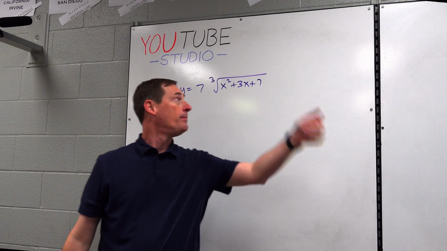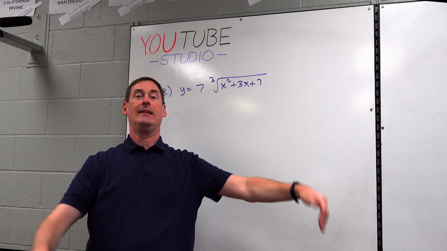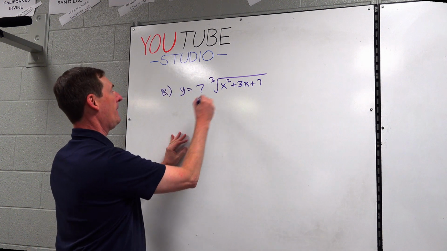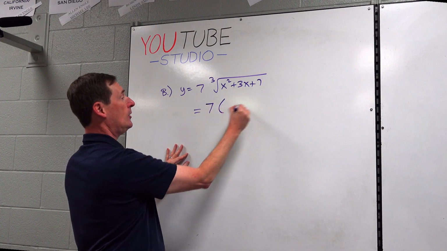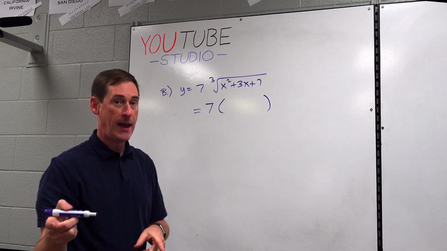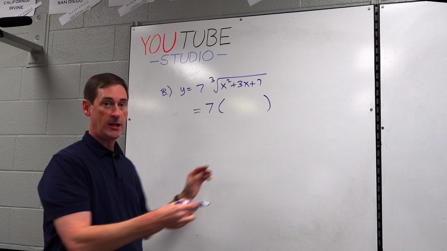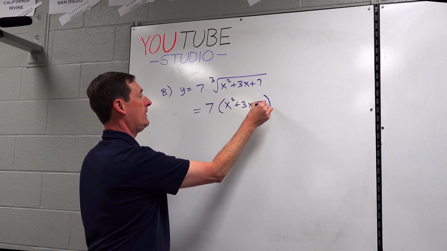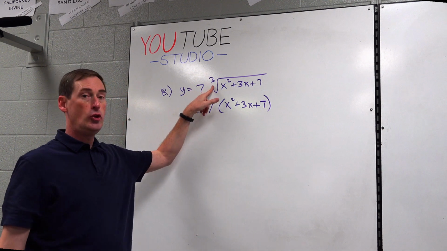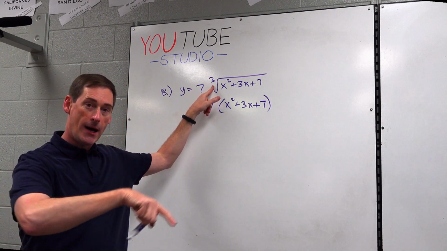All right, letter B, radical, get rid of that radical. Let's rewrite this. 7 parentheses, who's the base? X squared plus 3x plus 7. All right. Cube root, roots on the bottom.